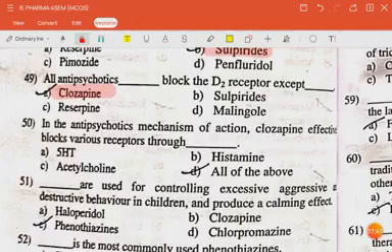clozapine. The next question is: in the antipsychotics mechanism of action, clozapine blocks various receptors through all of the above, that is 5-HT, acetylcholine and histamine. The next question is: dash are used for controlling excessive aggressive and destructive behavior in children and produce a calming effect. The answer is phenothiazines.